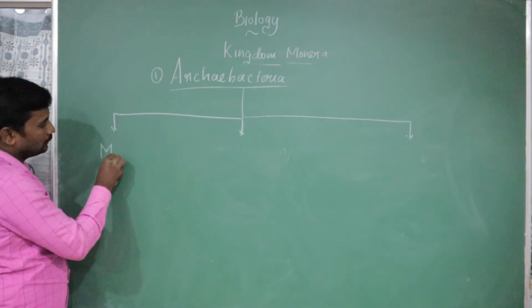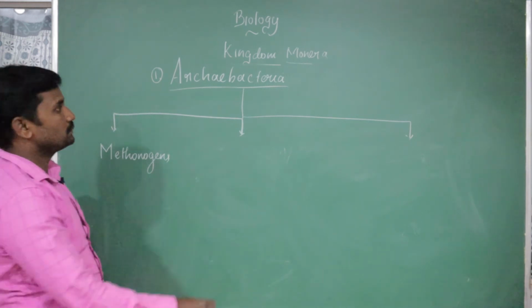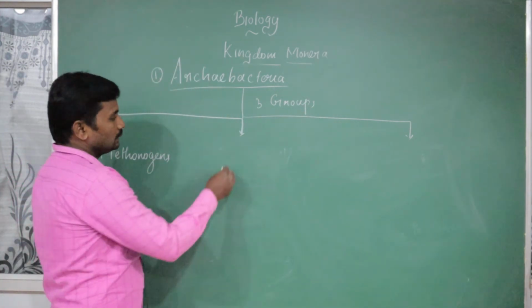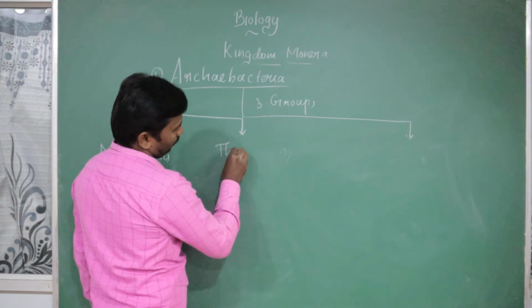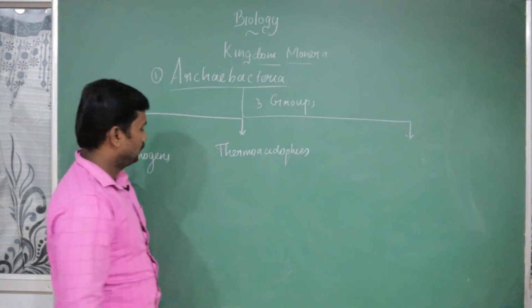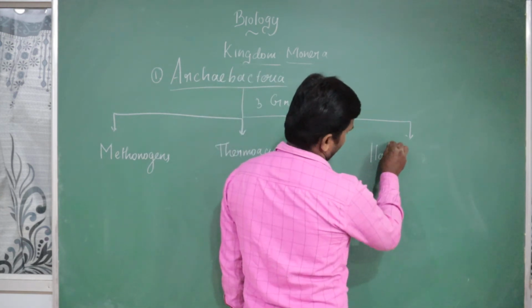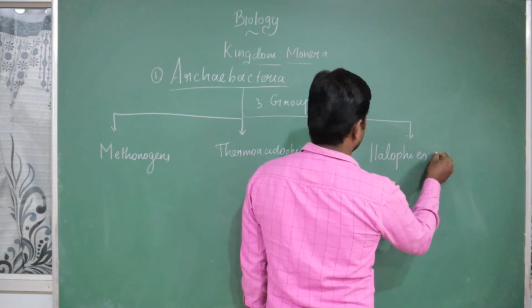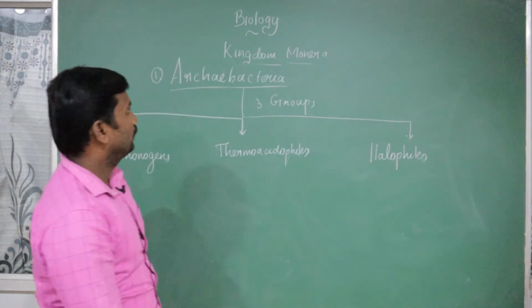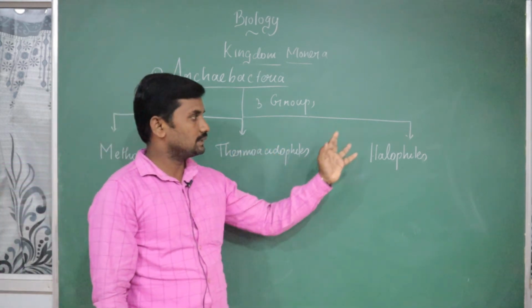The first one is called methanogens. Second one is called thermoacidophiles. The third one is called halophiles.